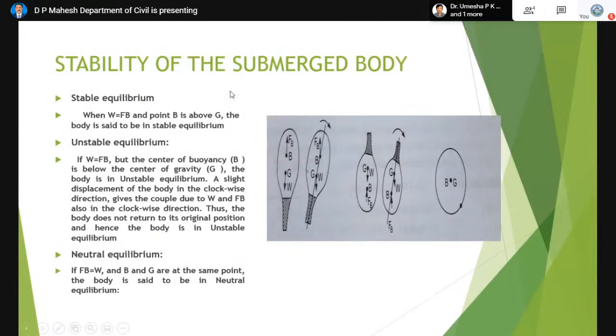Now coming to the stability of the submerged body. You can look at the figure. Here there is a balloon, which is completely suspended in air. In the leftmost figure, the balloon is in air.